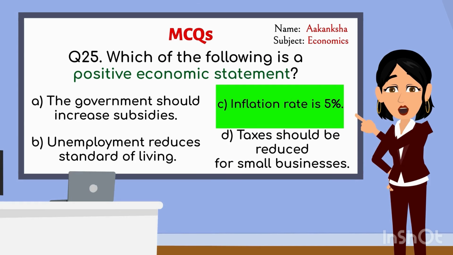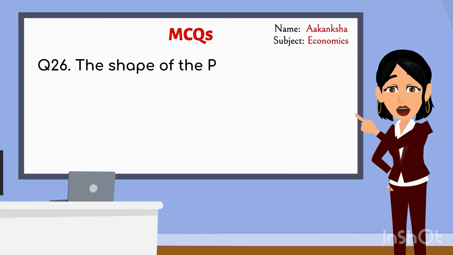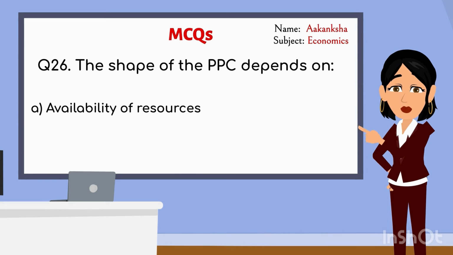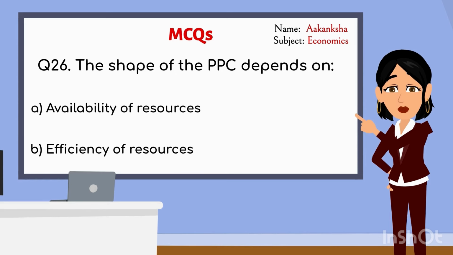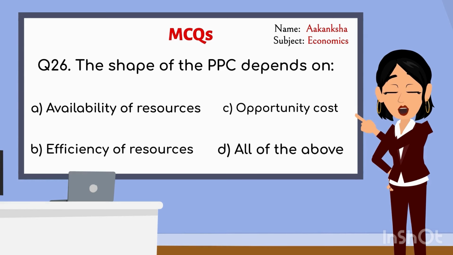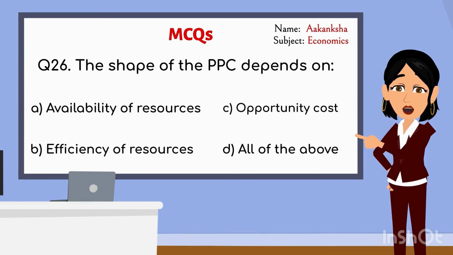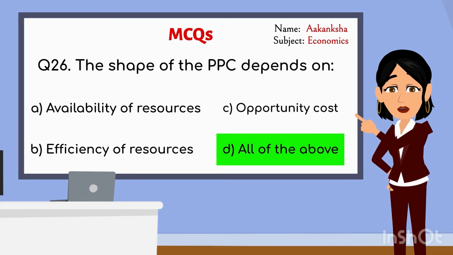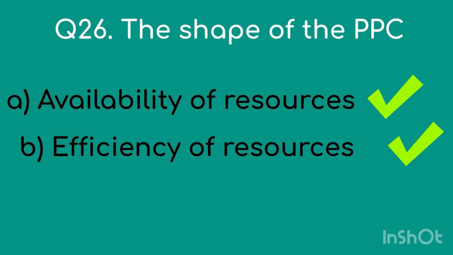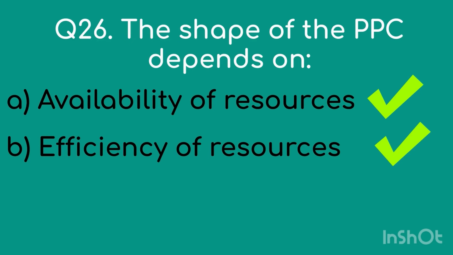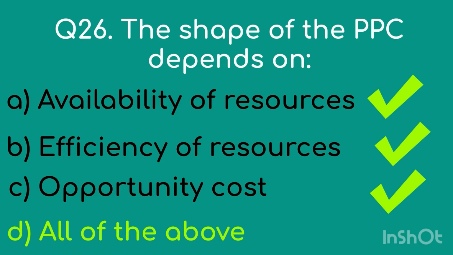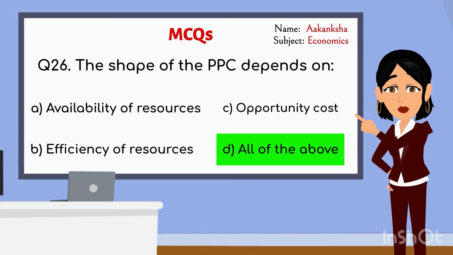Good, Nishant. Next question, class. The shape of the PPC depends on A. Availability of resources. B. Efficiency of resources. C. Opportunity cost. D. All of the above. The right answer is D, all of the above. Why do you think that's the right answer? Because the availability and efficiency of resources determine how much we can produce. Also, the shape changes with opportunity cost. If the cost increases, the PPC curves outward. Exactly, well explained. Let's move to the next.